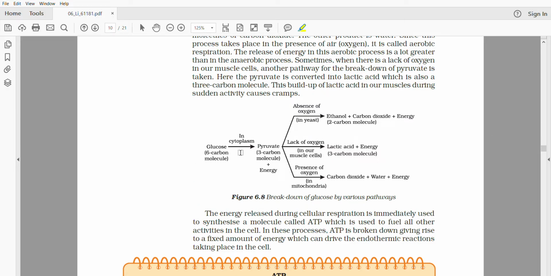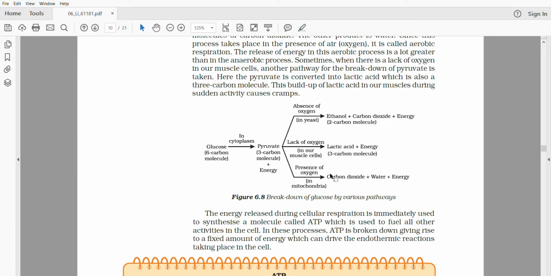We have seen that during respiration, during the breakdown of glucose, glucose is broken down into carbon dioxide, water, and energy. The energy is used by the body. Water is also essential. But carbon dioxide, what about it? The carbon dioxide is not required by our body, so it is eliminated from our body.